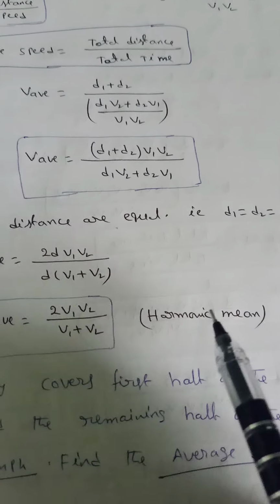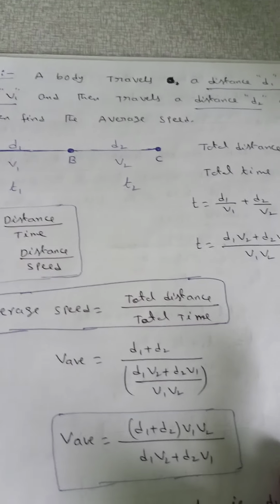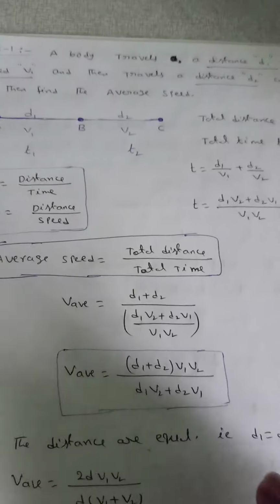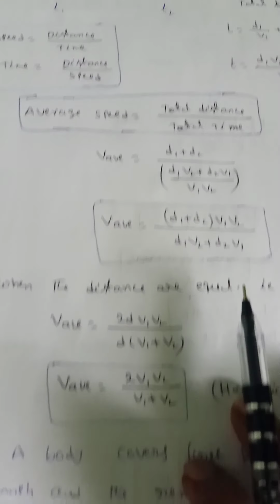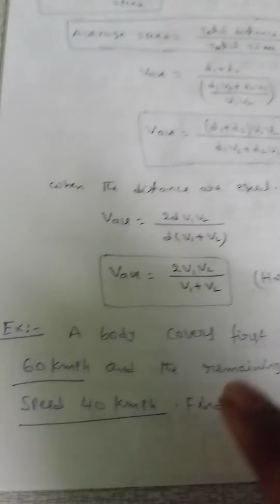That is the harmonic mean according to mathematics. That means if a body travels some distance with a speed v1 and the same distance with a speed v2, the average speed is 2 v1 v2 by v1 plus v2.